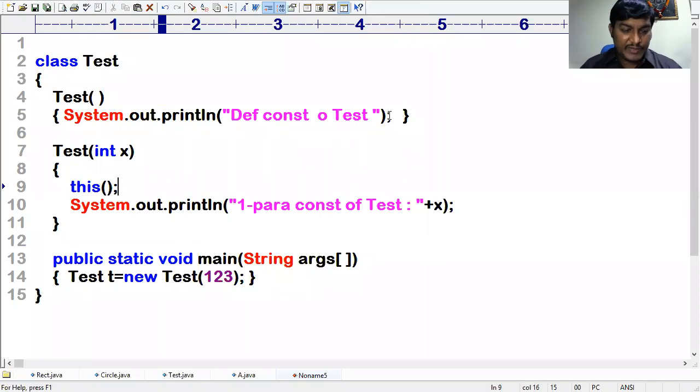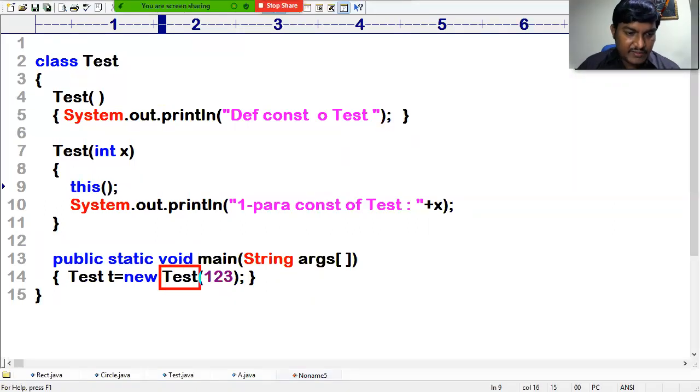Now please observe. You are actually calling just one parameterized constructor. Okay, that is really nice. It is calling this one. But immediately it is calling a parameterless constructor of the same class. This() means the parameterless constructor of the same class. Guys, this is the way it will happen.